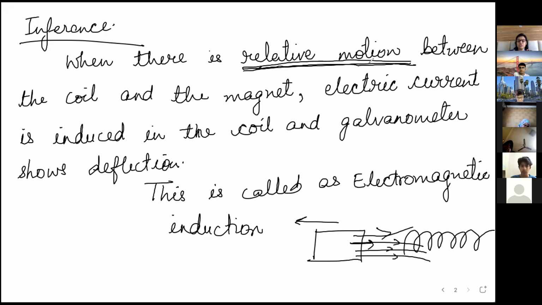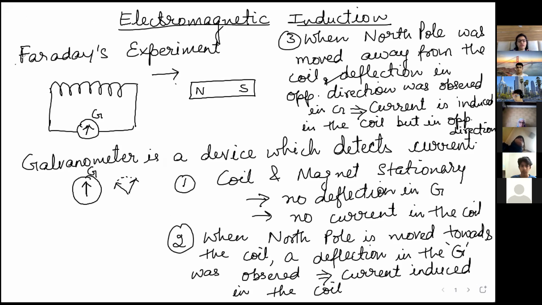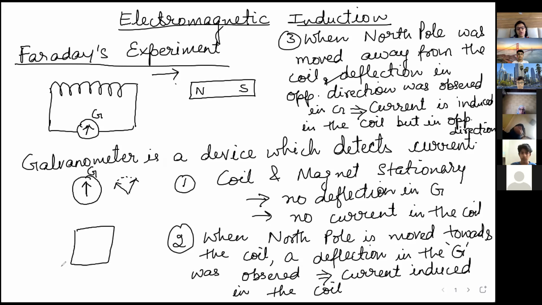So that is why relative motion. Earlier it was said that it happens because of relative motion. Later on, scientists said that relative motion leads to change in magnetic flux, because of which EMF, electromotive force, is induced. So this was the basic idea of Faraday's experiment. He performed these experiments. Whenever there is movement between the coil and the magnet, and this coil can be of any shape, but it should be a coil, it can be like this, or like this.